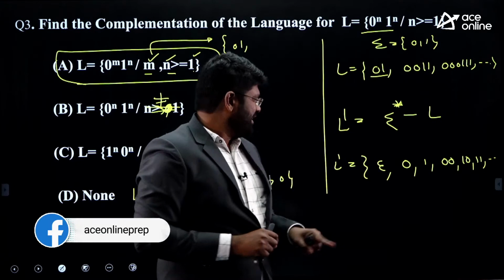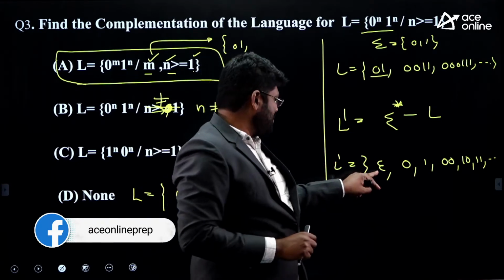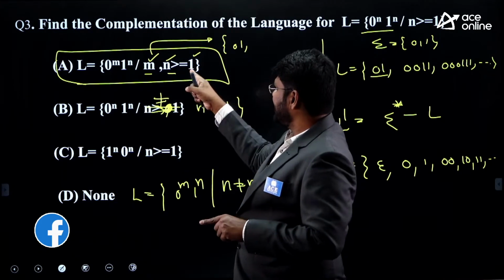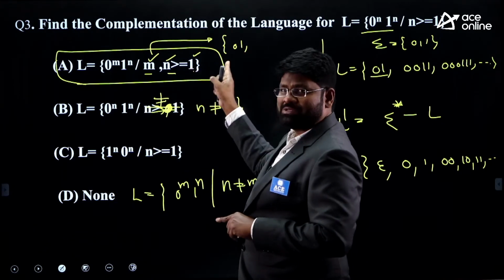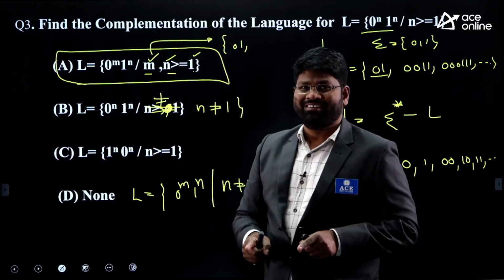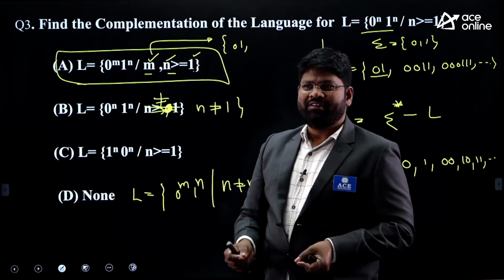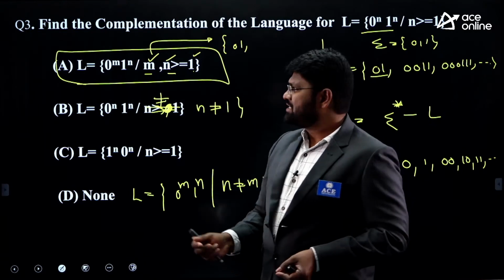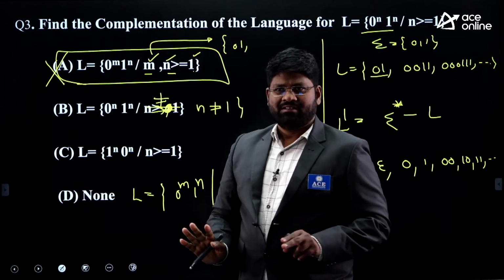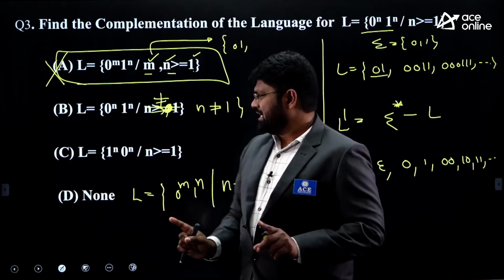What is the first string you wanted to have in the L dash? I am supposed to have epsilon here. And this option is saying no chance of having epsilon. The very first string you can have from here is just 0, 1. That is the only evidence, right? Enough for us not to select this. That's it. You need not care about anything else.